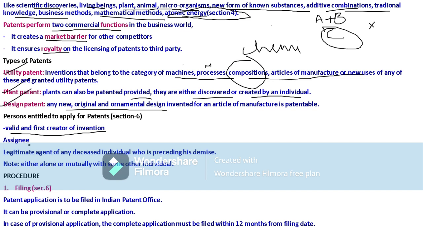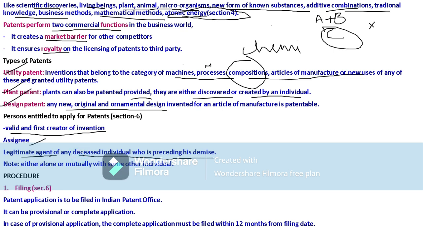And another one is the assignee. Who is this assignee? An assignee is any other person acting on behalf of the inventor, on behalf of this first creator, who will be entitled to apply for the patents. And another is the legitimate agent of any deceased individual, preceding his demise.